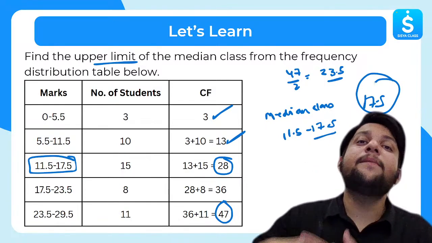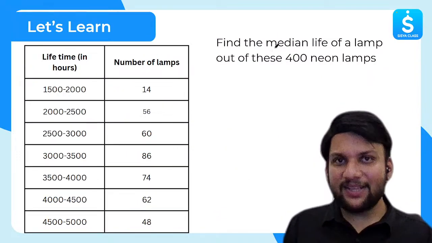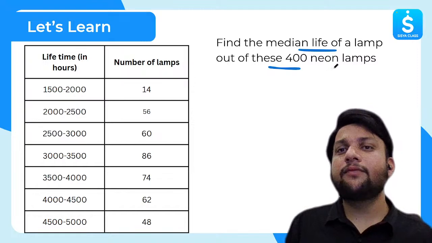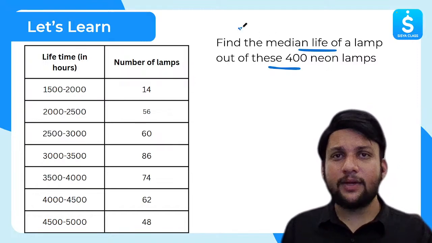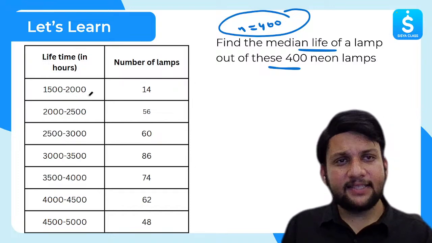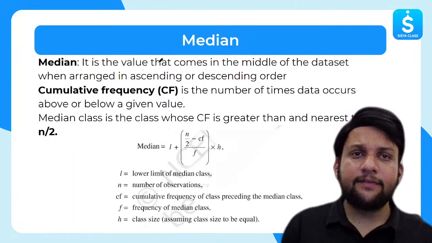Okay. But how will I find the median? See, let's go step by step. So let's look at this question. Find the median life of a lamp out of these 400 neon lamps. So n is given to us, 400. We can anyway count it using cumulative frequency. So first thing, is this data arranged properly? Of course, yes. Next step, I will just find CF.